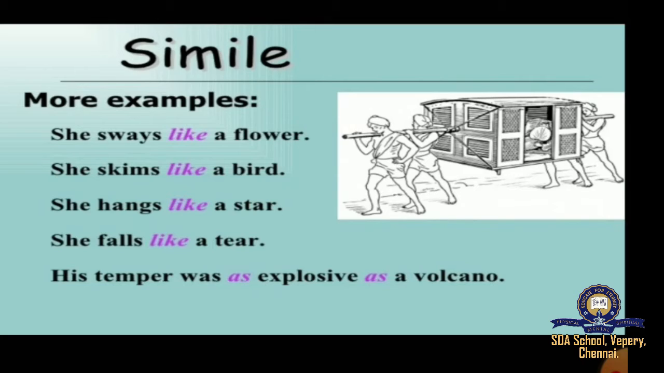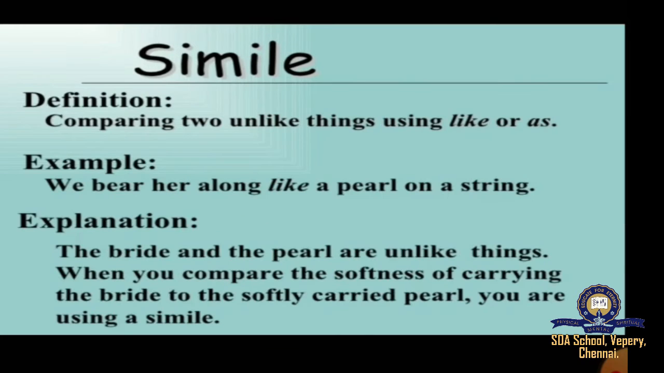When there is a comparison and there is one of these two words, like or as, you can close your eyes and write it as a simile. You can't expect both words; either one of these words, like or as. If any one of the words has been used, you can blindly say that it is a simile, because a simile's characteristic is comparing two unlike things using like or as.